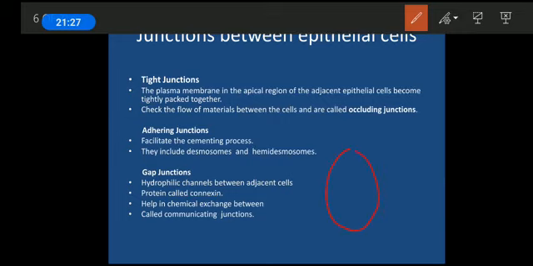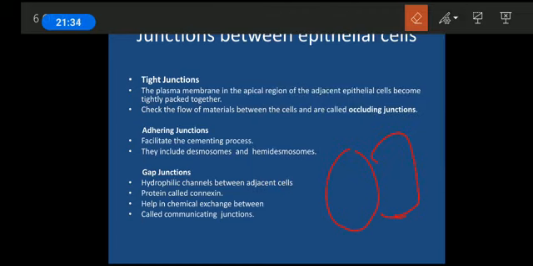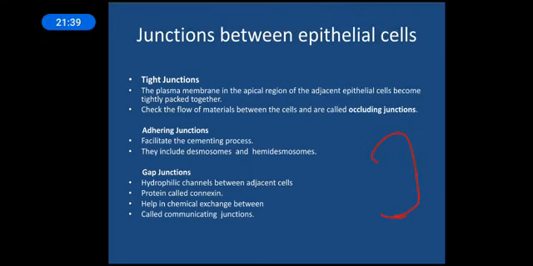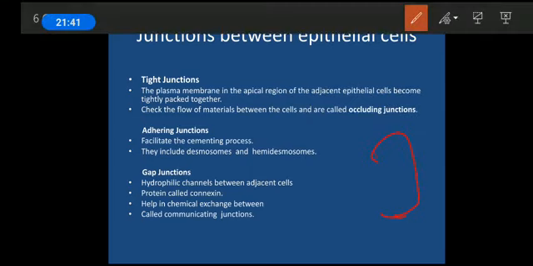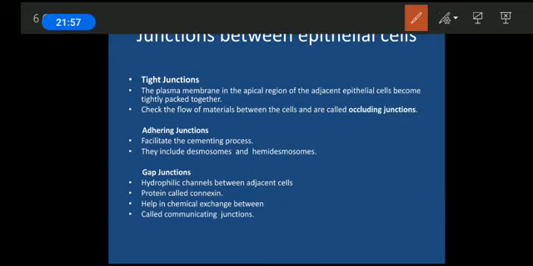So suppose this is my cell and this is my another cell. There will be some sort of gap present between them, which will be called my gap. So this is called my gap junction. I am not able to draw the exact figure. We'll be seeing it in some other figure as well.